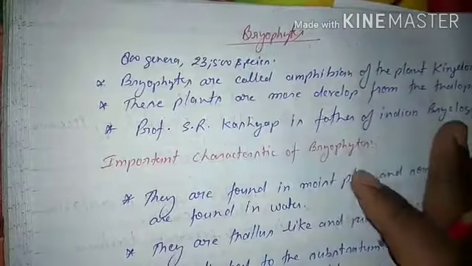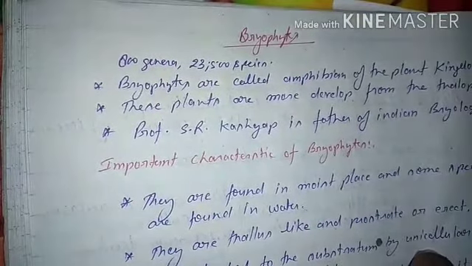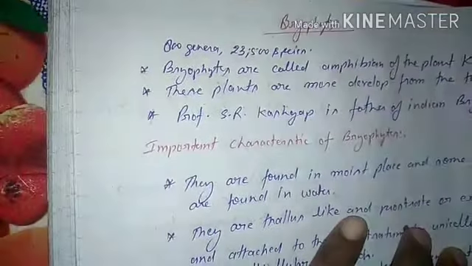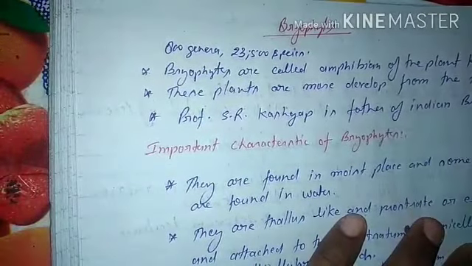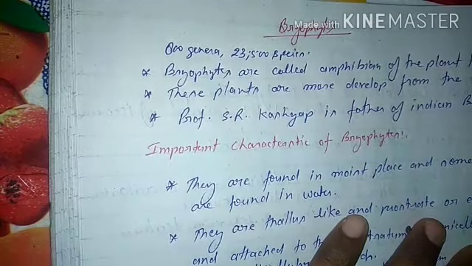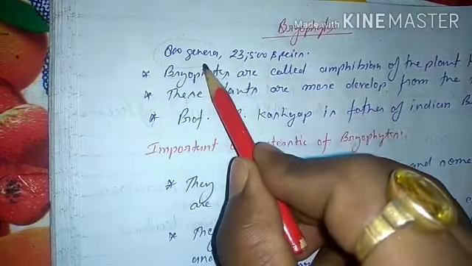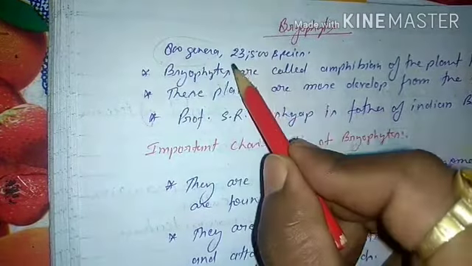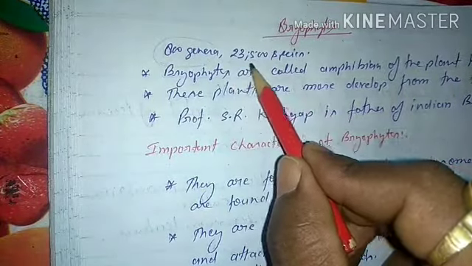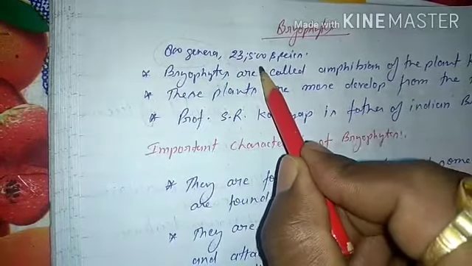We already explained to you the plant kingdom's first plant, which is algae. Now today we discuss bryophytes. In bryophytes, 800 genera are present and 23,500 species of bryophytes are present all over the world.